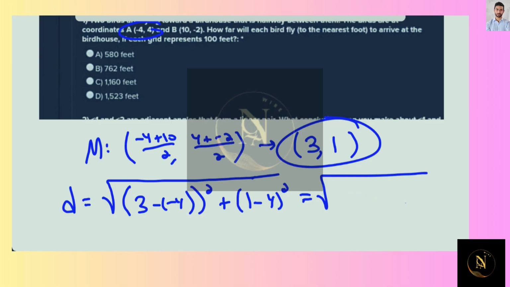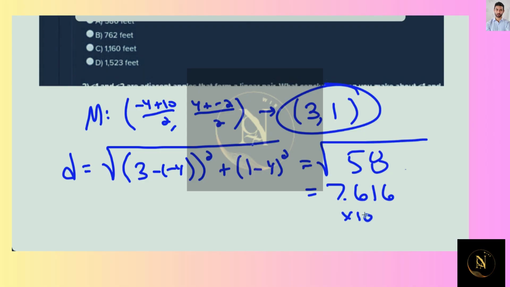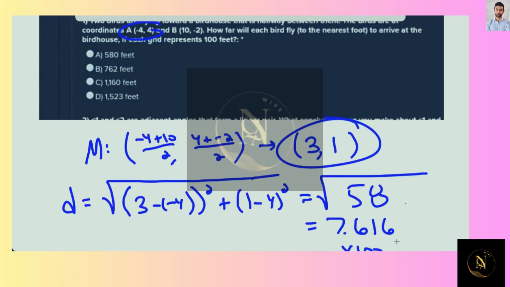So we want to find the square root of 58, which is 7.616, which, if each grid represents 100 feet, then you would just multiply this by 100, and you get about 762. So that is choice B.